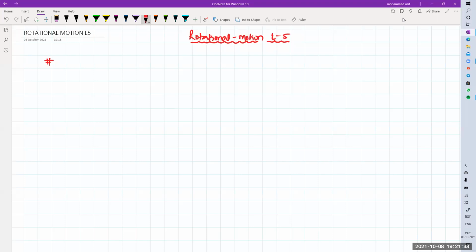Different types of motion. Okay, first one is pure translational motion.